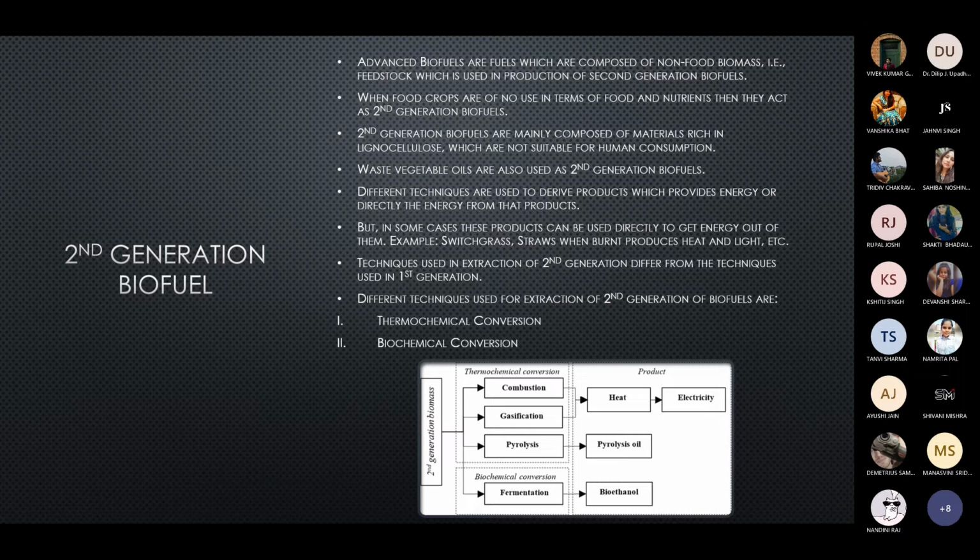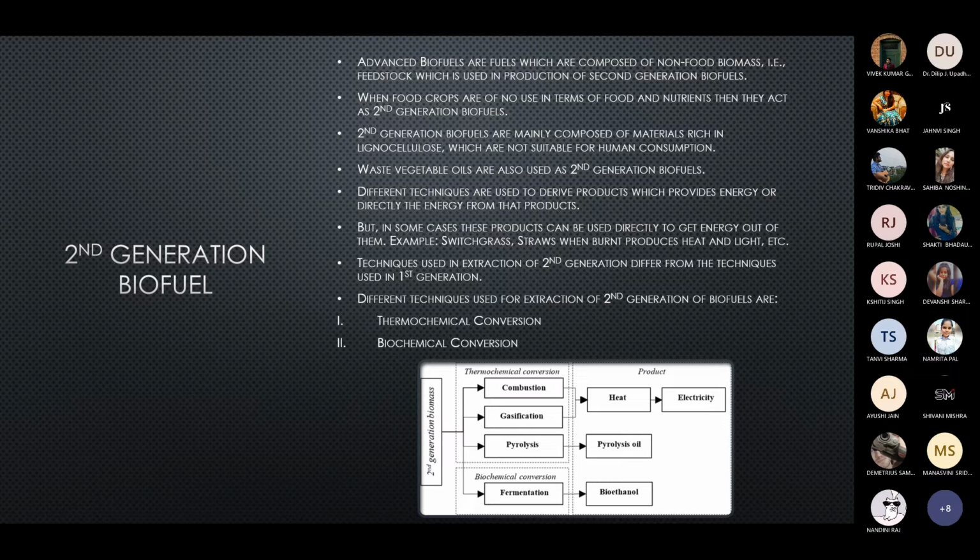Different techniques are used, we have combustion, gasification, pyrolysis, fermentation. But in some cases, these products can be used directly to get energy out of them, like when the switchgrass or the straws are burned, then they produce heat and light, which can be used as energy in some cases. Techniques used in second generation differ from the techniques which we use in first generation to extract the biofuels.